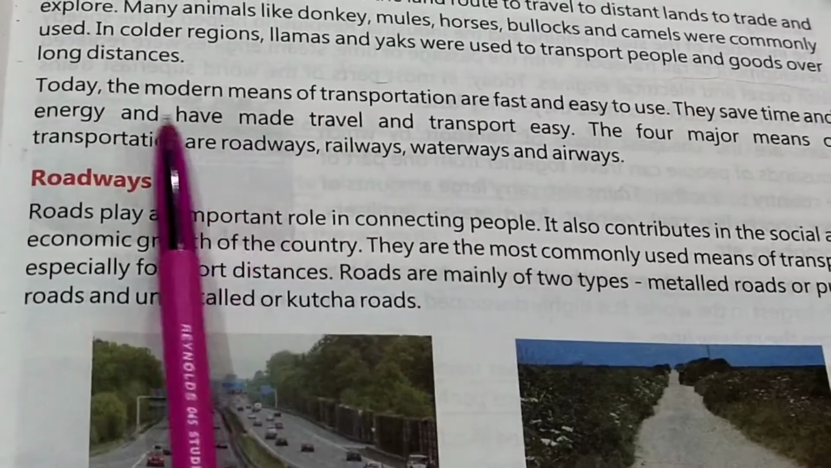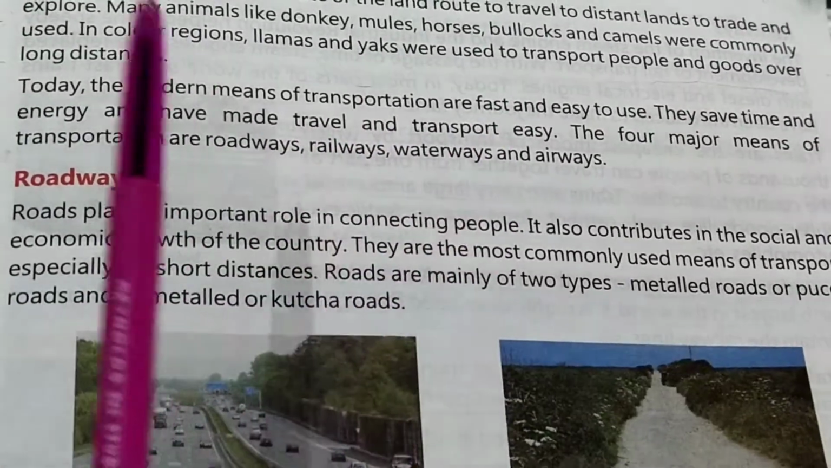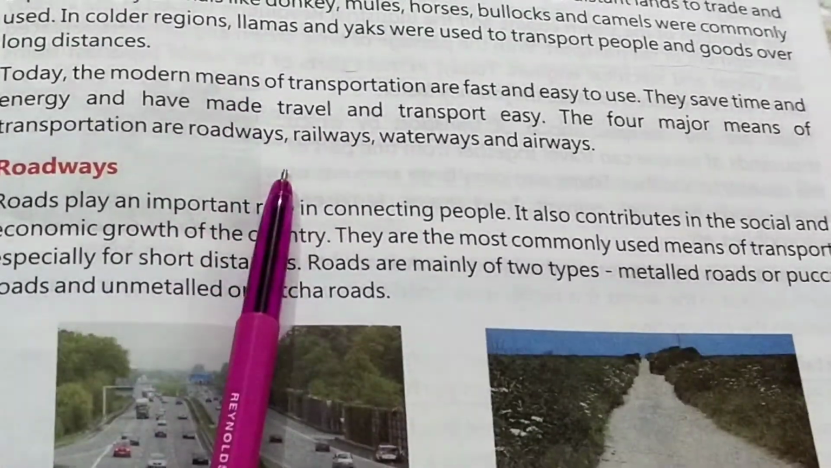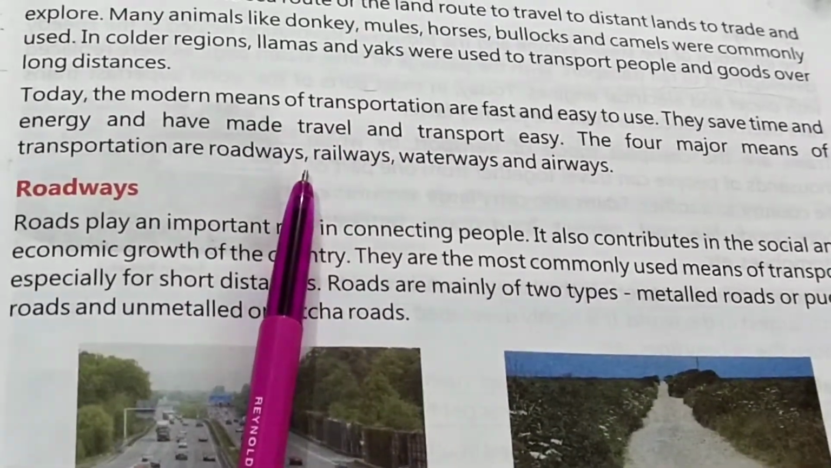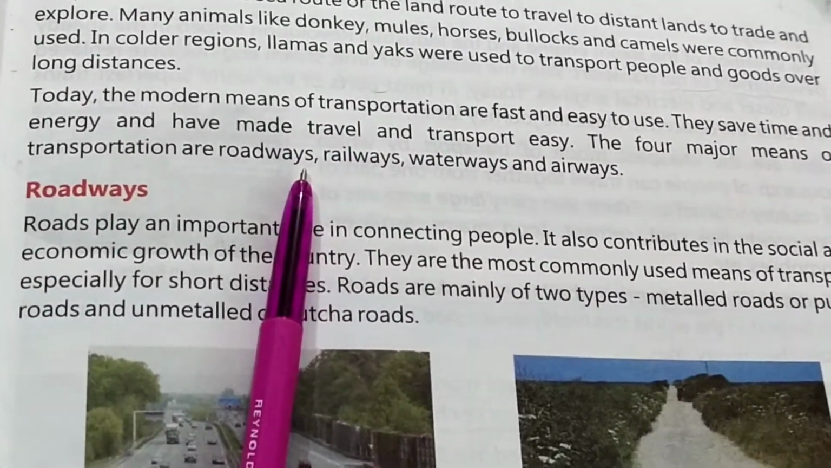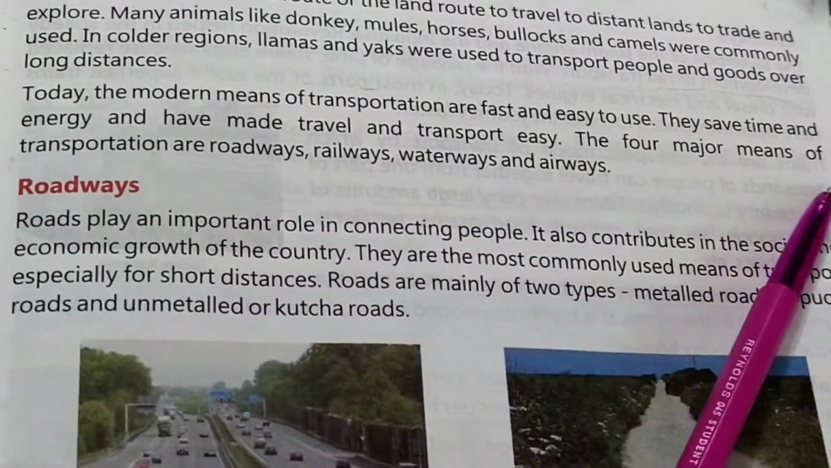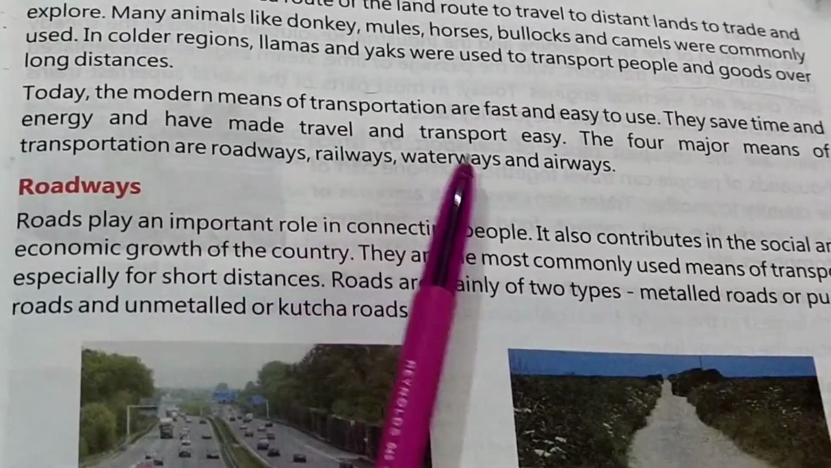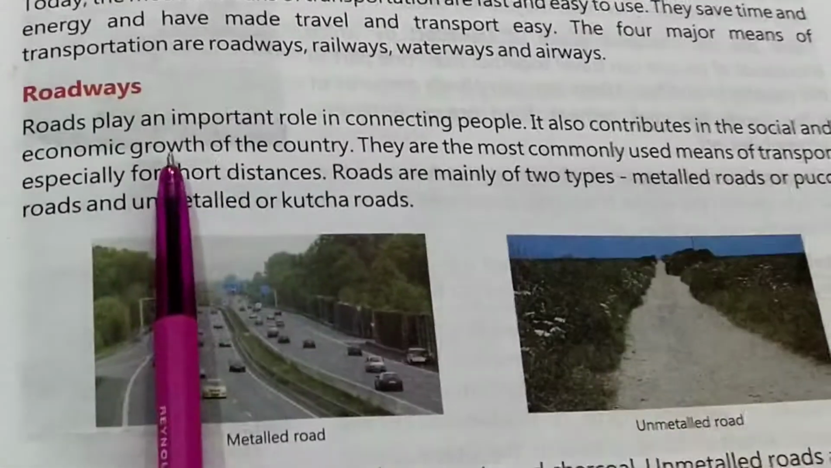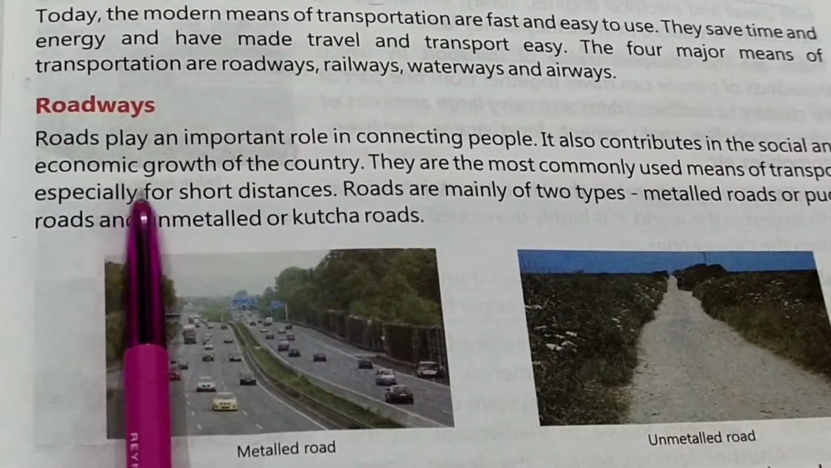Today, the modern means of transportation are very fast and easy to use. These means of transport are saving our time and energy both. So we have four major means of transport: roadways, railways, waterways, and airways. Now we are going to study roadways.